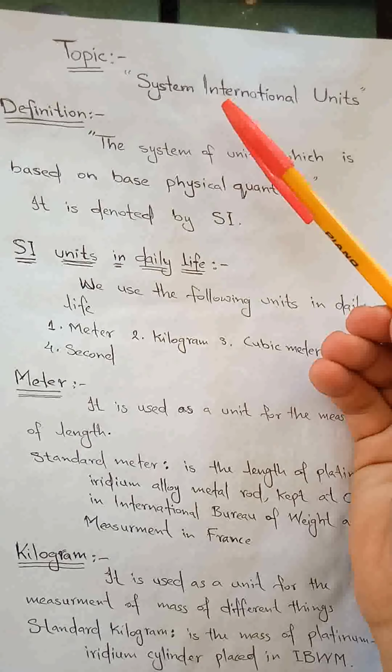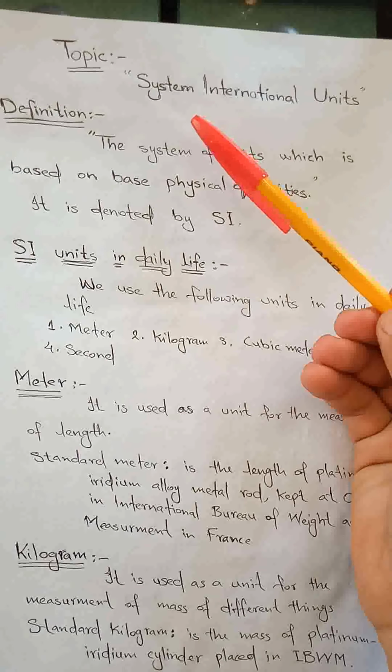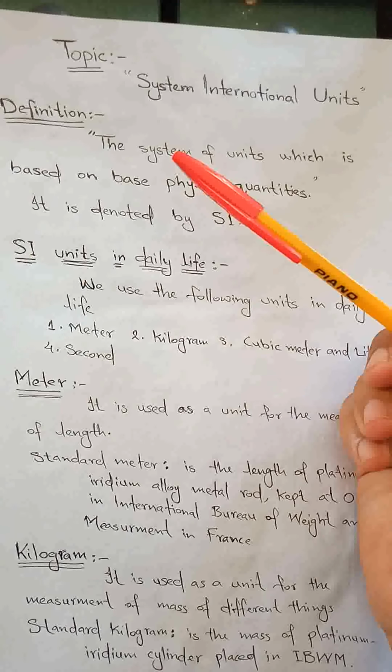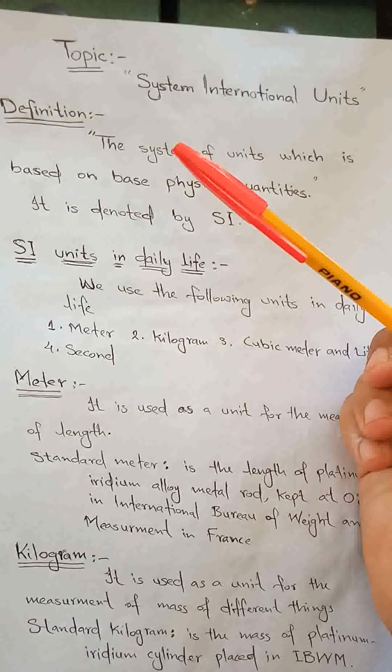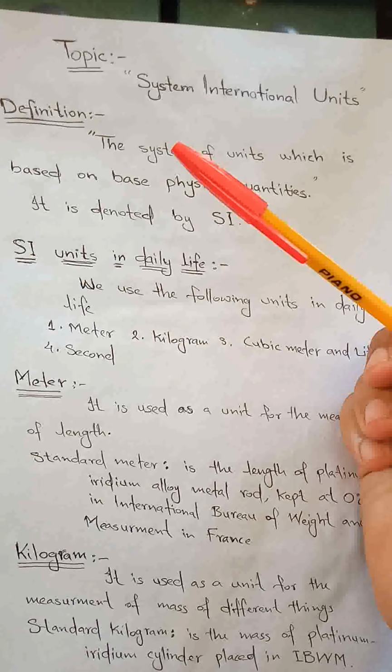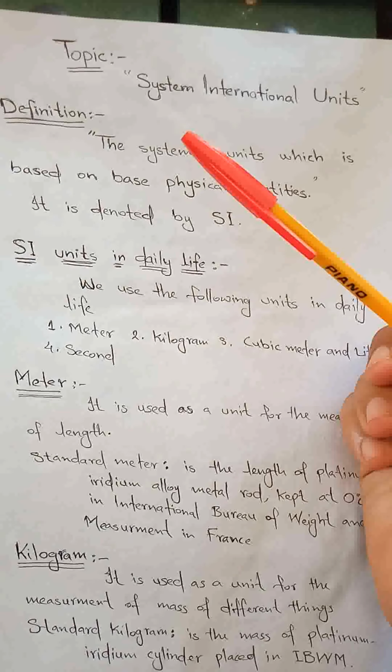Before defining this system, I will give you a brief history. In the past, the system of unit of one country was different from that of another country. However, in the middle of last century, an international committee agreed on a set of units to measure physical quantities. Now, this system is used throughout the world. Its units are convenient for daily use, and similarly, scientists particularly prefer this system for exchange of their scientific researches and information with the world's scientific community.